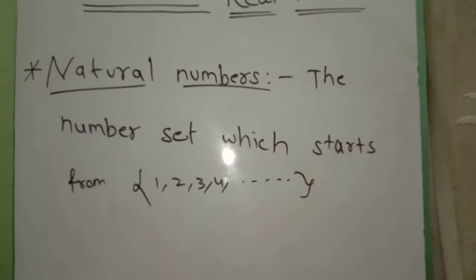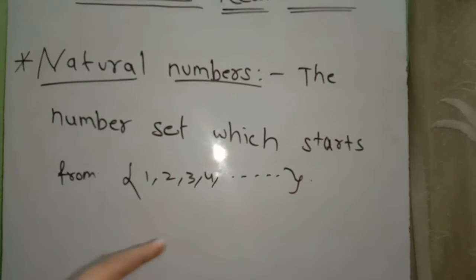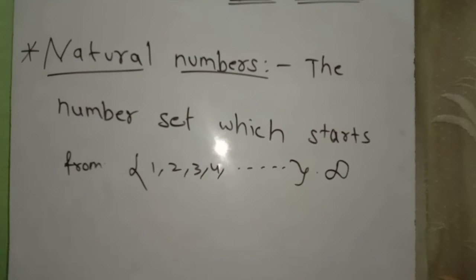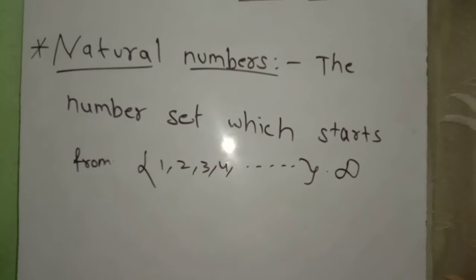So the number set which starts from 1 and has no ending, the ending is infinite. This type of number set is called natural numbers.